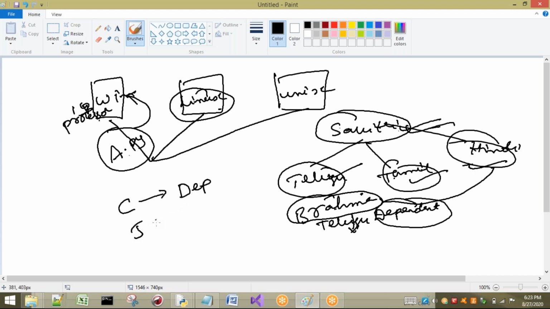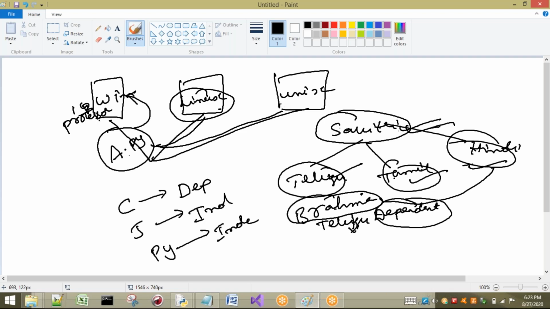If we consider Java, it is platform independent. Already we have discussed why these are called platform independent. If we consider Python also, it is platform independent. That means if we write a Python program on one type of platform, we can execute the same code on different types of platforms. Only then can a language be called platform independent.